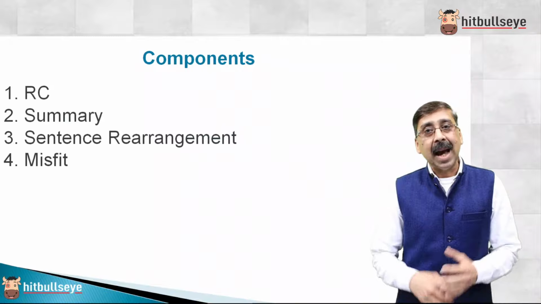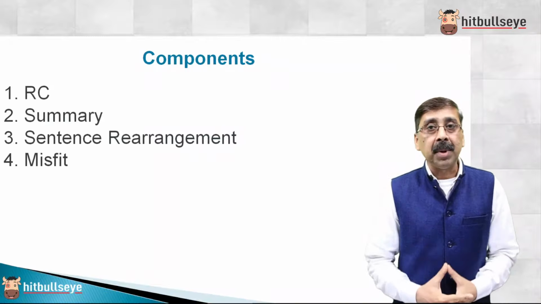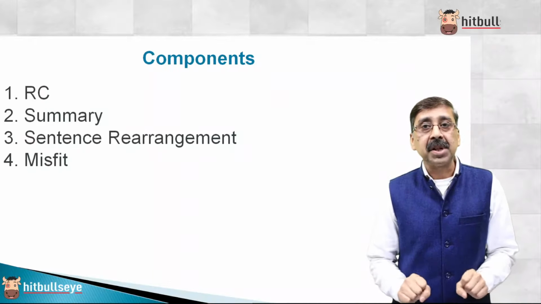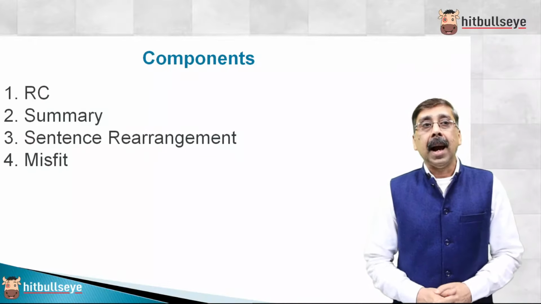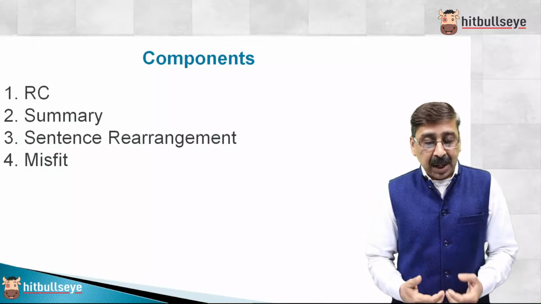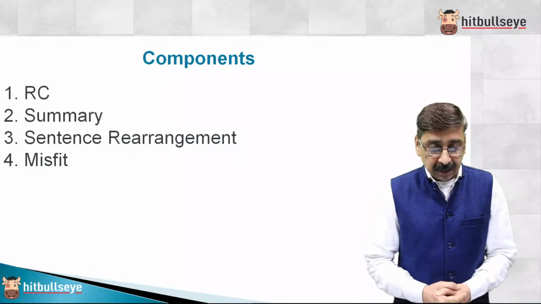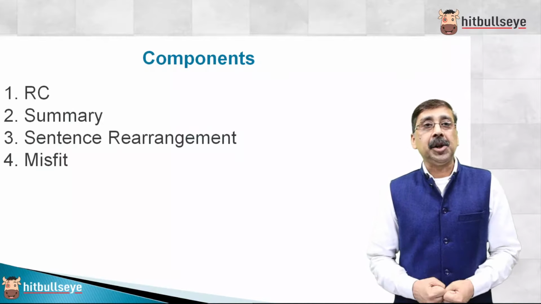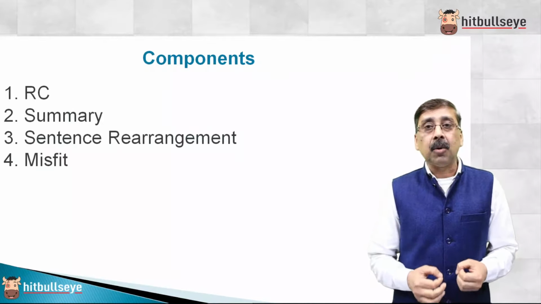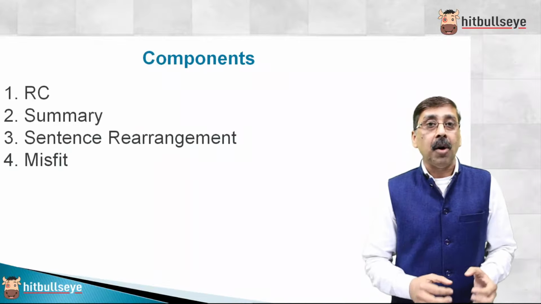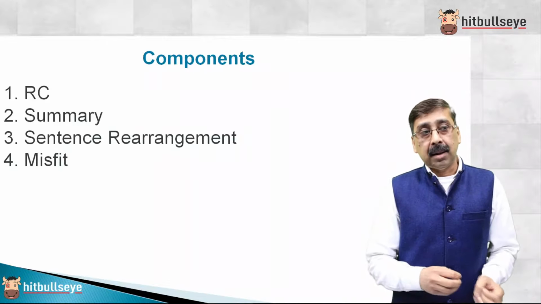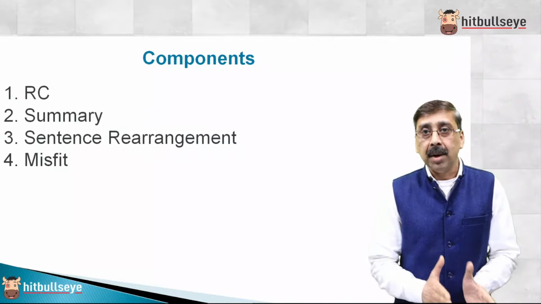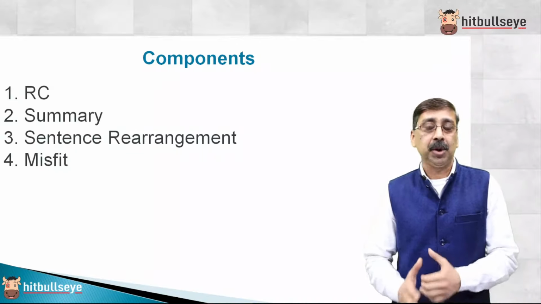So guys, as we already are aware, the components are reading comprehension and summary, which is very important. A paragraph is given to us followed by 4 options, and we have to pick the option which aptly sums up the paragraph. Then we have the sentence rearrangement question. A very tempting section, because these questions come without options. They are called TITA, type in the answer questions, or in layman's terms non-MCQ questions, meaning non multiple choice questions.